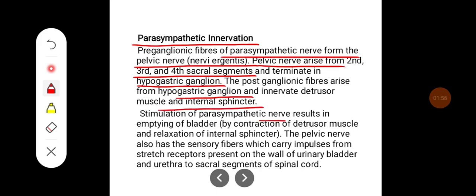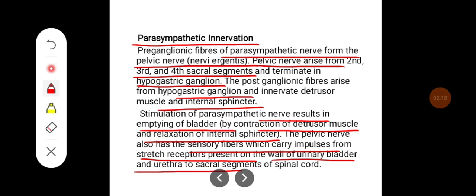Stimulation of the parasympathetic nerve results in emptying of the bladder by contraction of the detrusor muscle and relaxation of the internal sphincter. The pelvic nerve also has sensory fibers, which carry impulses from stretch receptors present on the wall of the urinary bladder and urethra to the sacral segments of the spinal